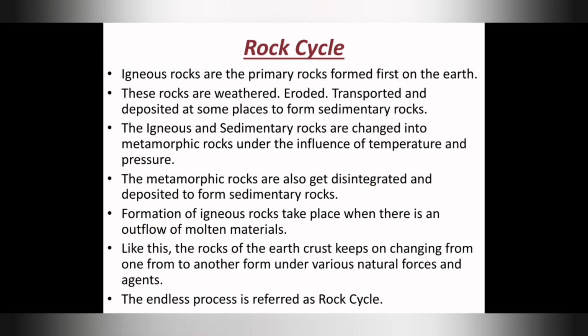Okay, first point completed. Second point: these rocks are weathered, eroded, transported and deposited at some places to form sedimentary rocks. Here a full stop will not come, a comma will come, right?